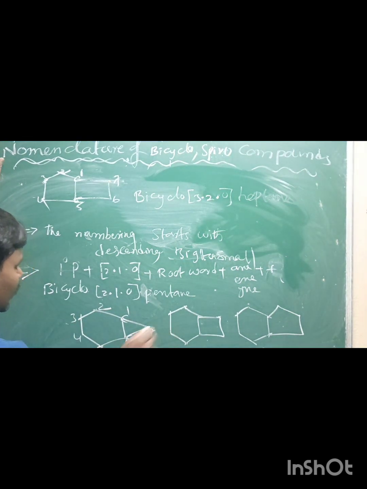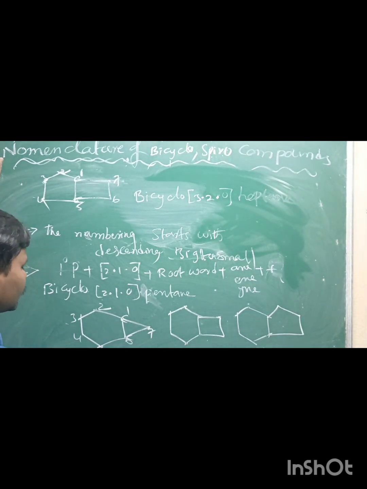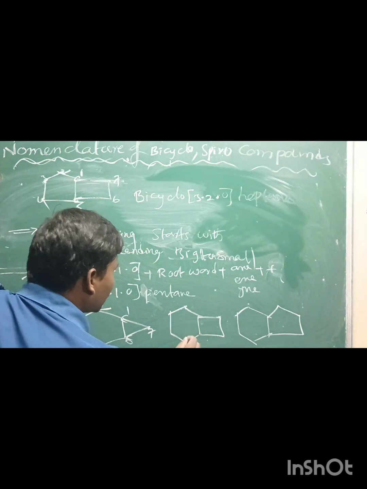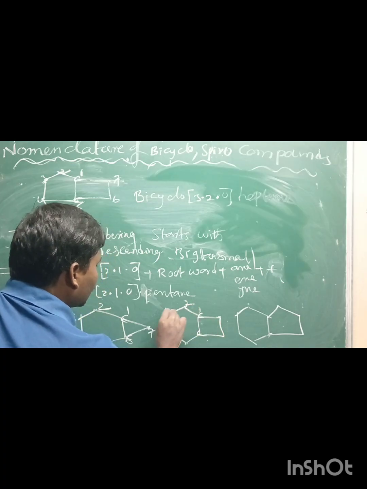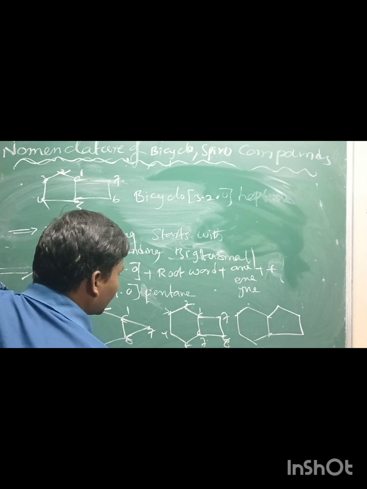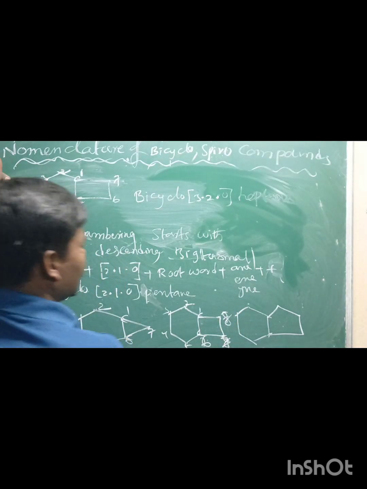That's why here there are 7 carbons. What is the name of this one? Bicyclo[4.1.0]heptane. This one has 1, 2, 3, 4, 5, 6, 7, 8 carbons. What is the name of this one?